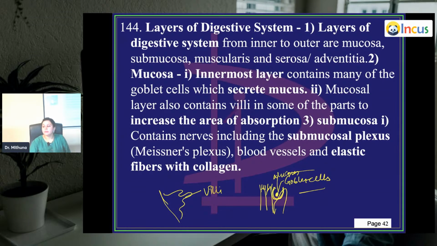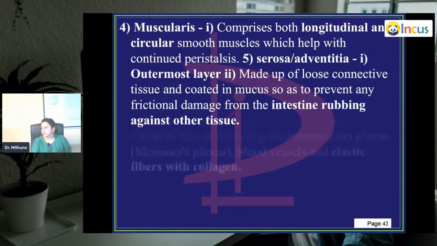I told you that Meissner's is the submucosal plexus, and Auerbach's is in between the muscles. So this is Meissner's, which is submucosal, and you have something called Auerbach's, which is in the muscle layer. It's present all along the intestine. Then you have blood vessels in the submucosa. You also have elastic fibers with collagen.